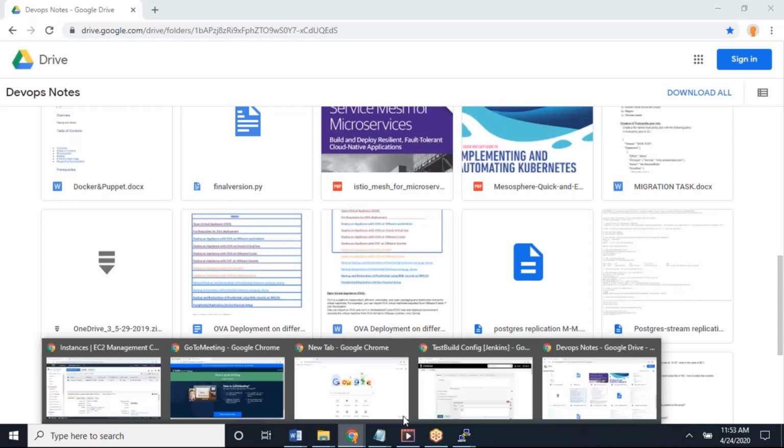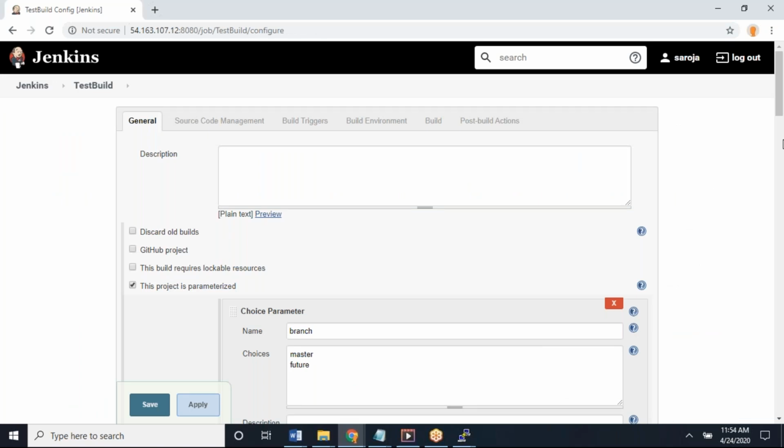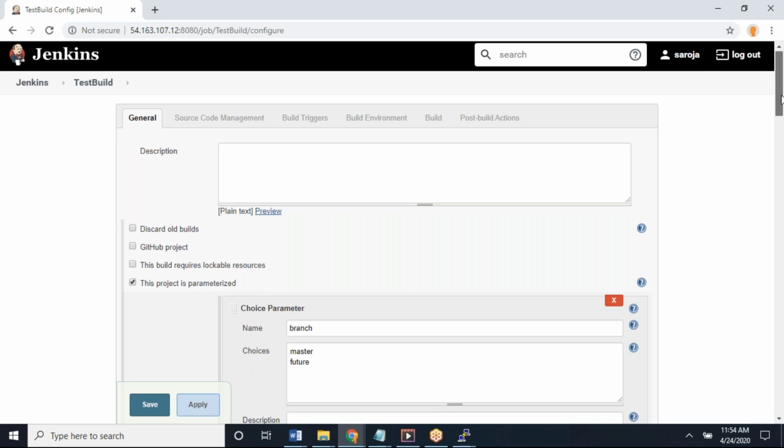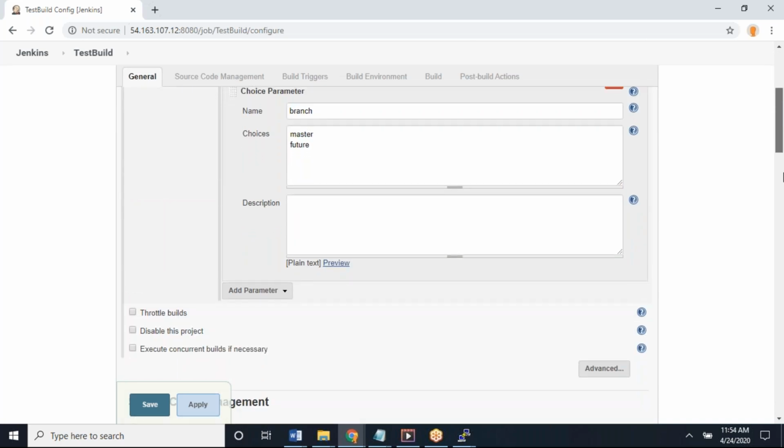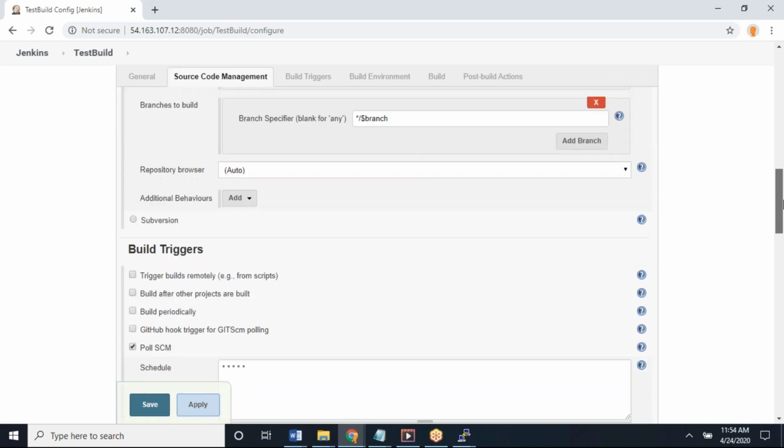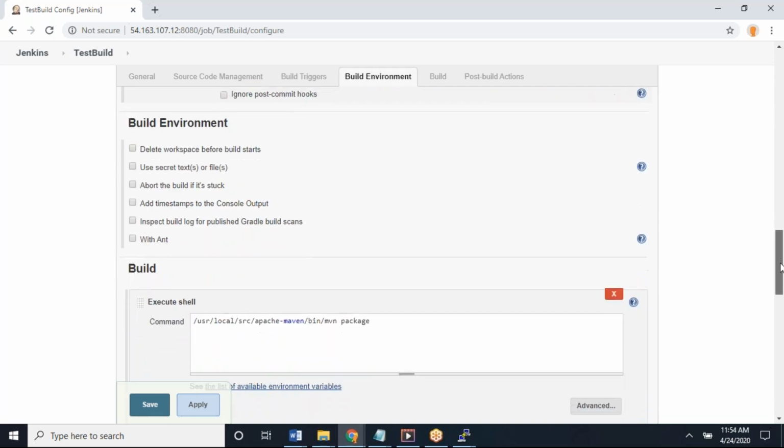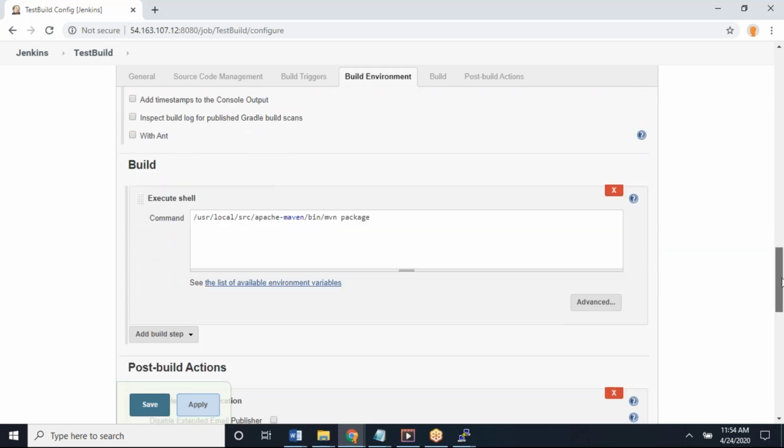Madam, can you share your screen? Go to the Jenkins job, go to build steps, and write the next command.